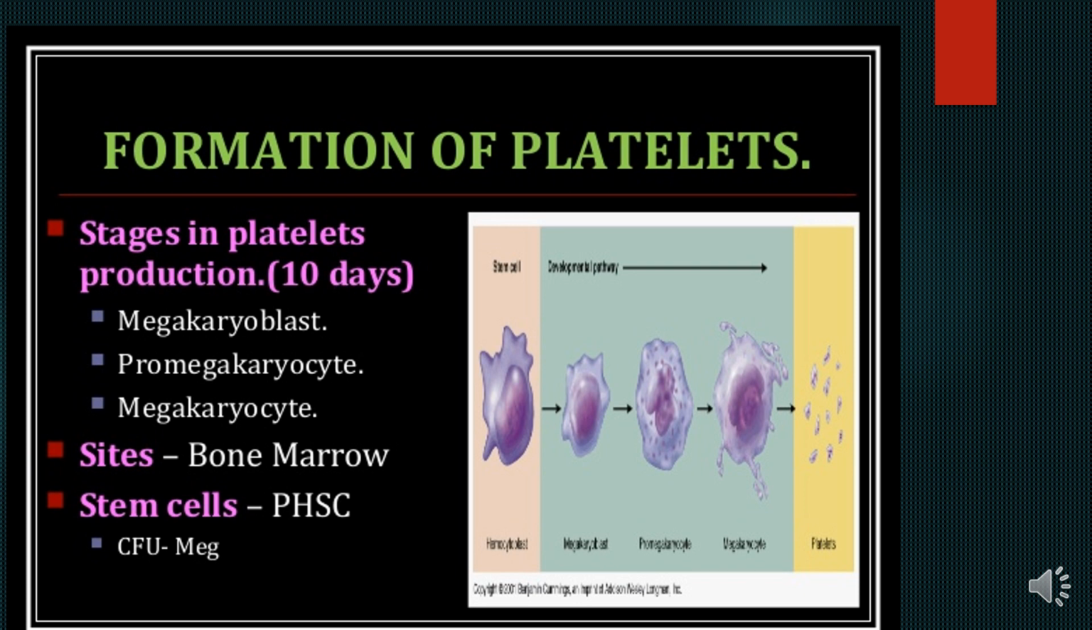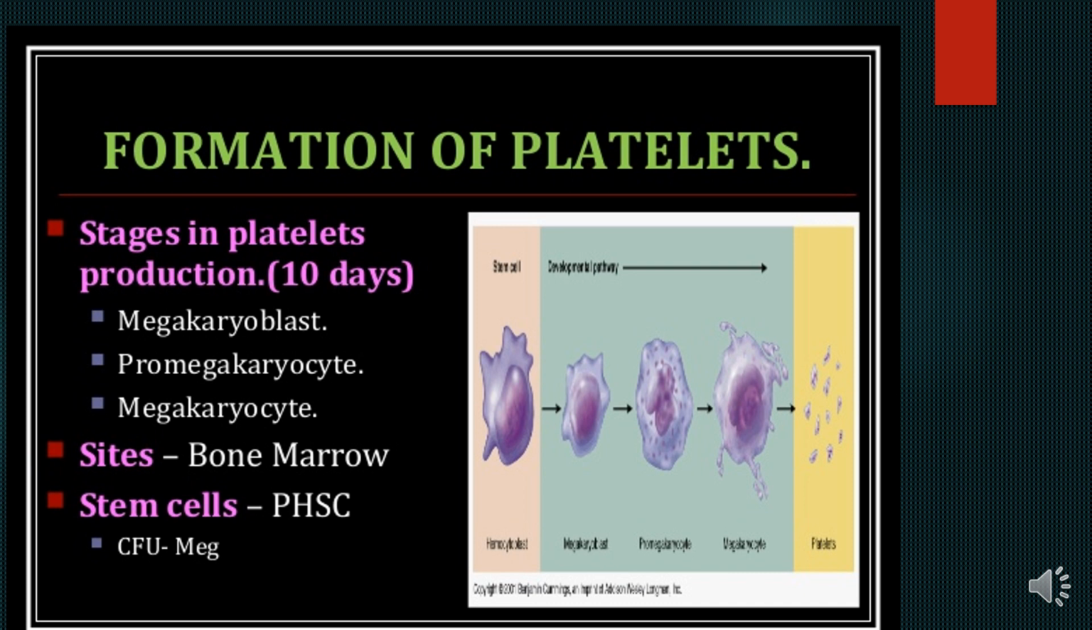The first one is megakaryoblast, then promegakaryocytes and megakaryocytes. So there are different stages which the platelets undergo during their formation, or you can say their development, and finally the mature platelets come into the blood circulation. So there are three important cells which come during the formation and development of the platelet, that is megakaryoblast, promegakaryocytes, megakaryocytes.